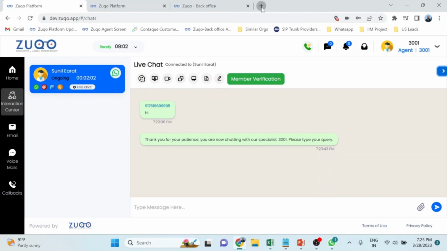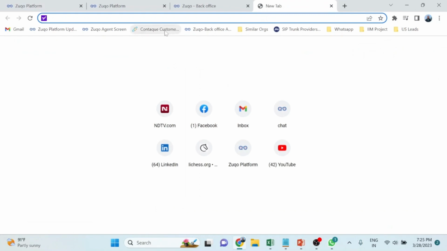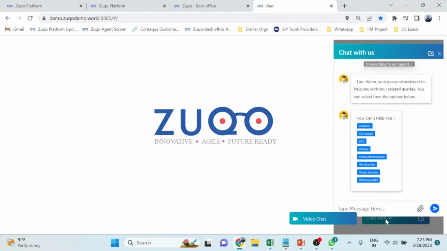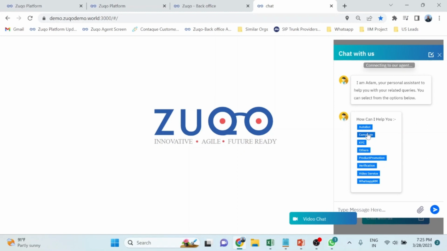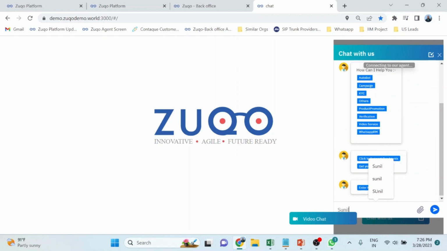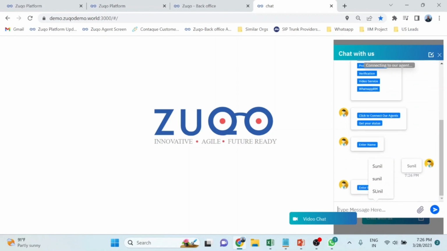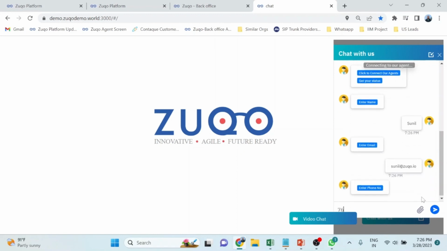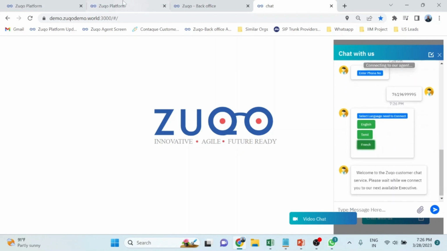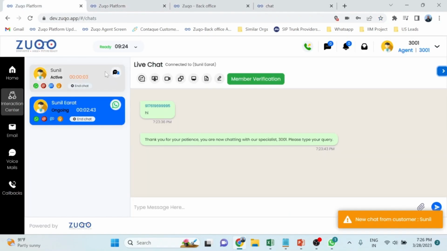Similarly, we can deliver live chat as well. Let's say you have your website. We can provide live chat on your website, and we can front-end it with bots. In case the customer still wants to engage with an agent, they can click to connect to an agent. Forget this UI; you can deliver a UI as per your needs, to capture the customer's details. You see the live chat has come in over here.